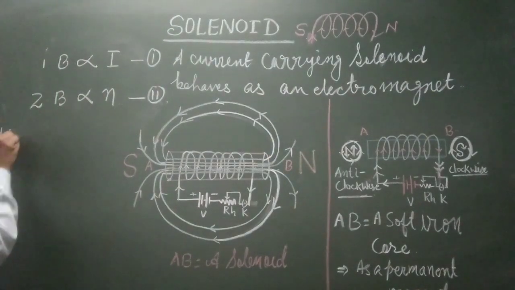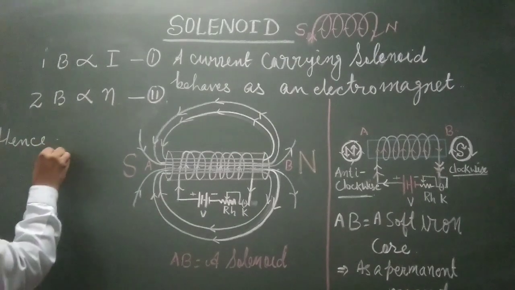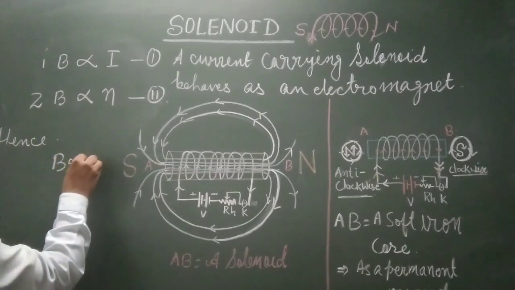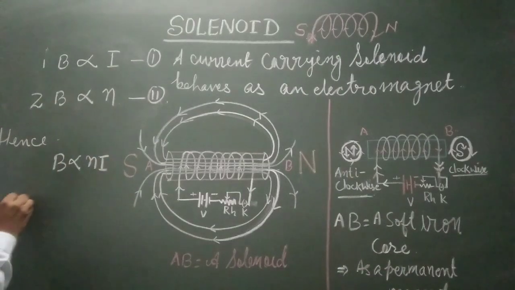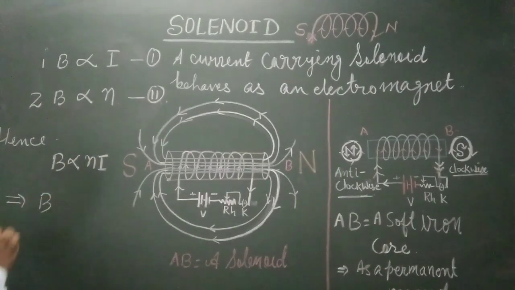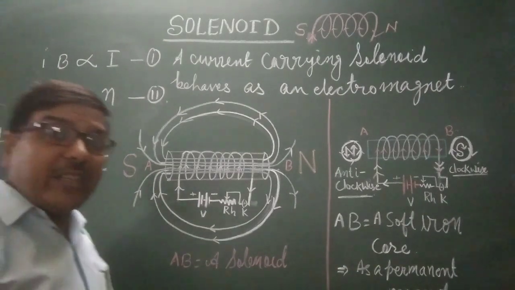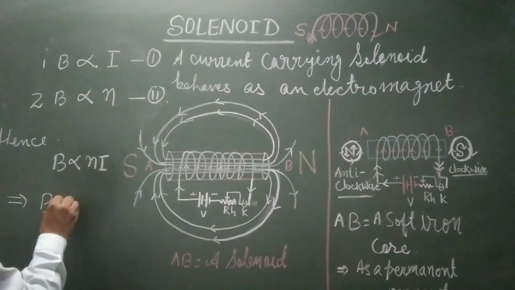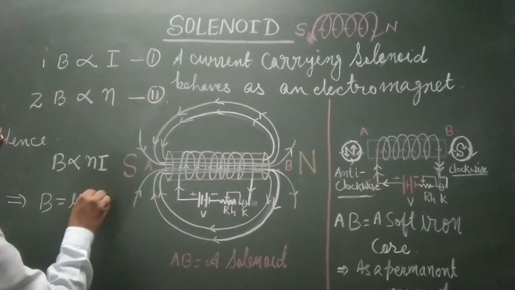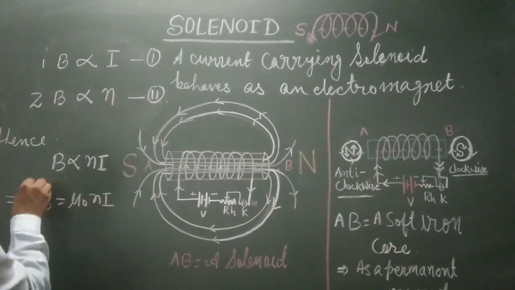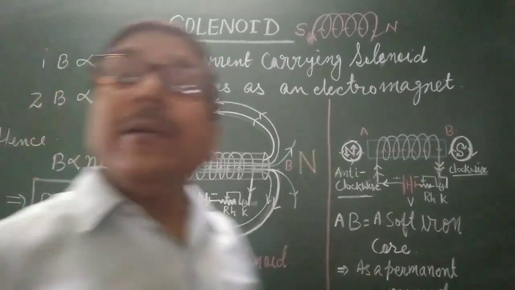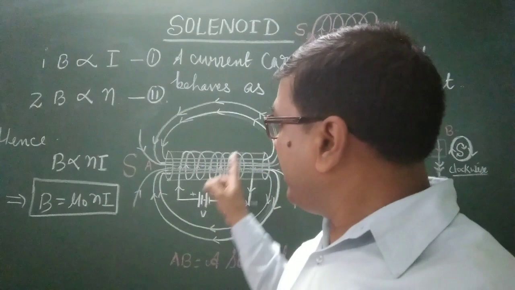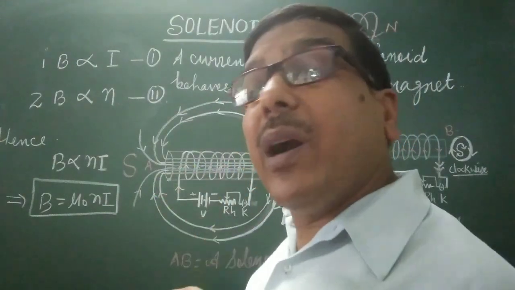Hence, B is proportional to N into I. Removing the constant of proportionality, in higher classes, it will be equal to mu naught N into I. This is the formula for the strength of the magnetic field produced in a solenoid carrying current.